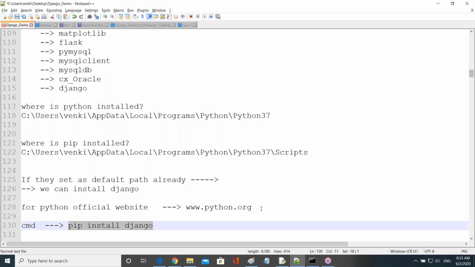But the question is, Django has different versions, right? First of all, I'll show you one, guys, now. First of all, I open the command prompt. I'll show you now. All of you guys, this installation is the most important.